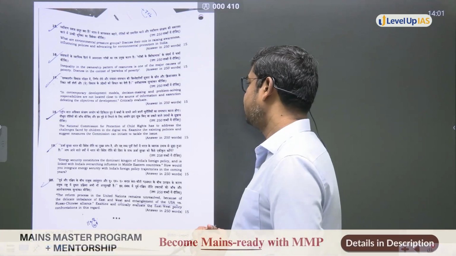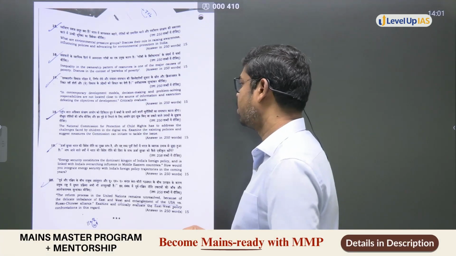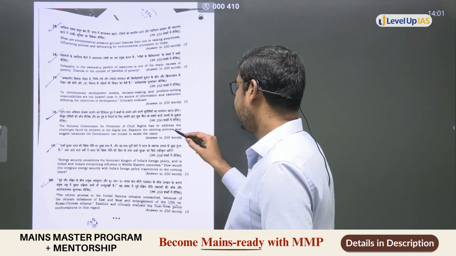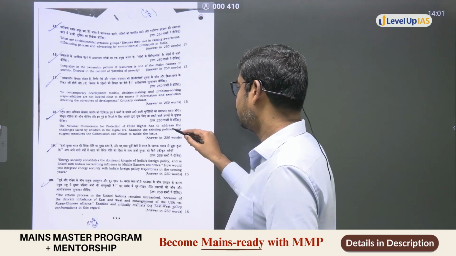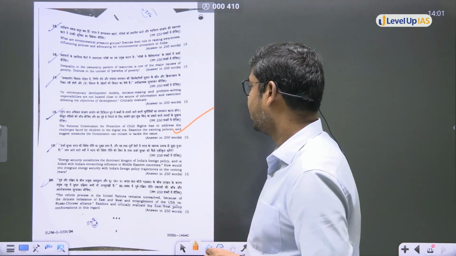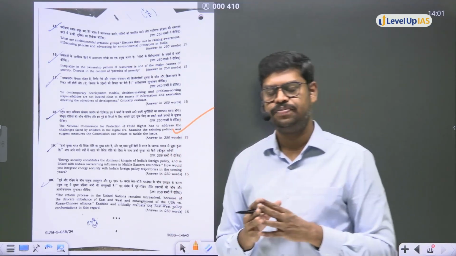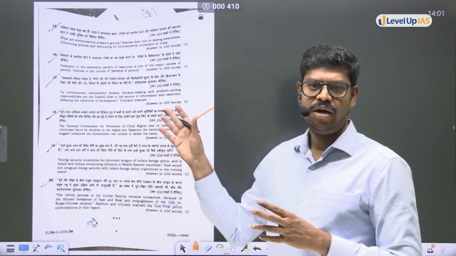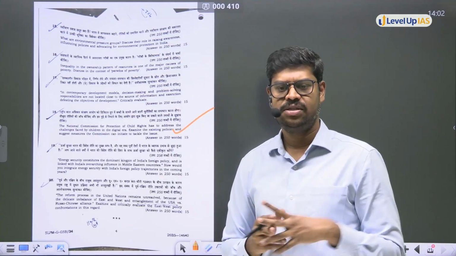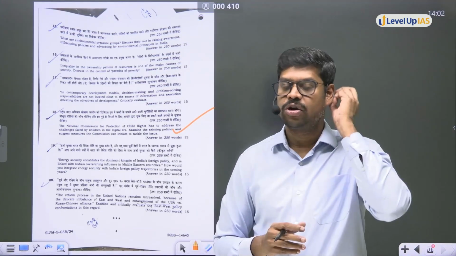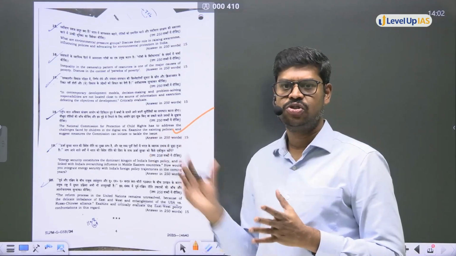The National Commission for Protection of Child Rights has to address the challenges faced by children in a digital era. Examine the existing policies and suggest measures for the commission to initiate to tackle these issues. So this is from the topic of statutory bodies. The National Commission for Protection of Child Rights is established under the Commissions for Protection of Child Rights Act. So it's a statutory body.